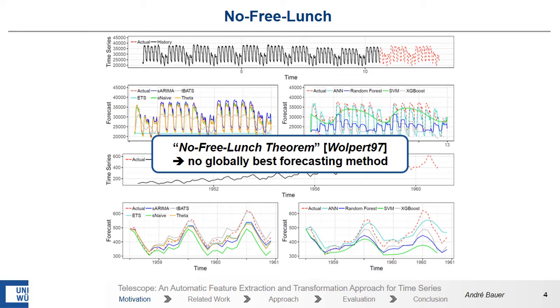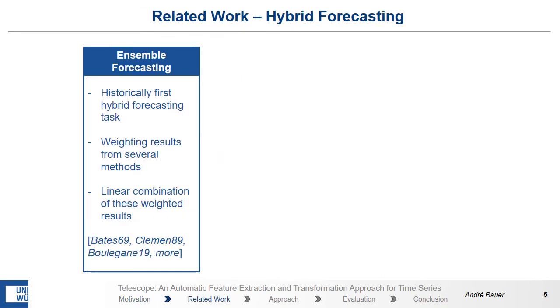It says that there is no globally best forecasting method for all time series. That means if one tunes or optimizes a certain method on a certain problem, it will get worse on another problem. To tackle the no free lunch theorem, different hybrid approaches have been proposed during the last years.